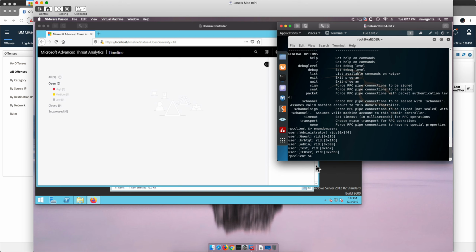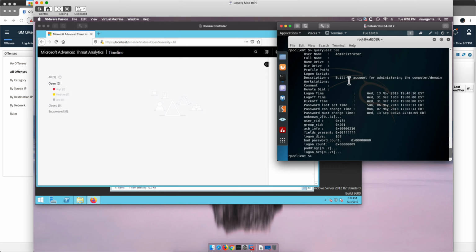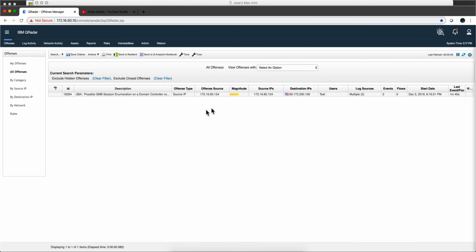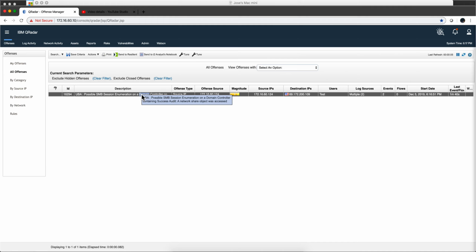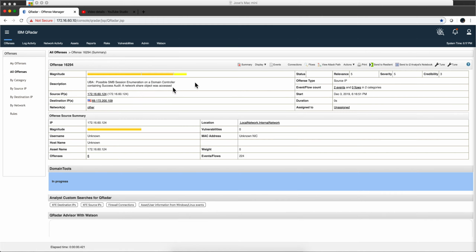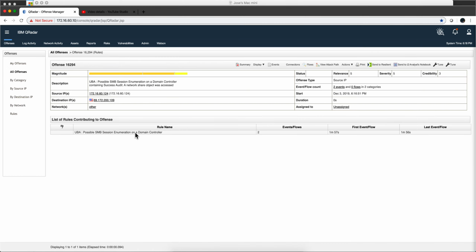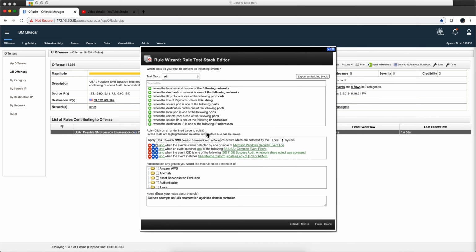Let's get more details of user 500, and this command works in decimal, the other one is in hex, and here we get all the details about the administrator. And in QReader we get an offense precisely because we did the enumeration of those users. Let's display the rule, and here it is. This is a UBA rule.